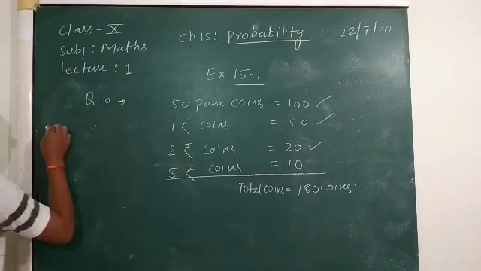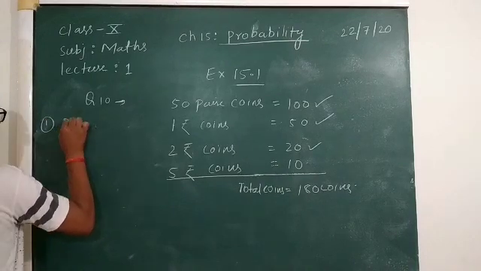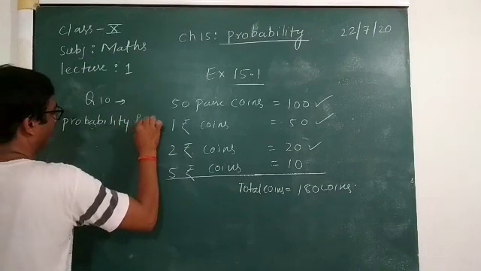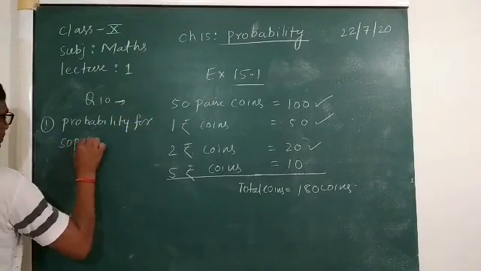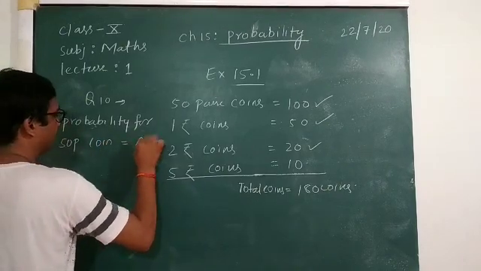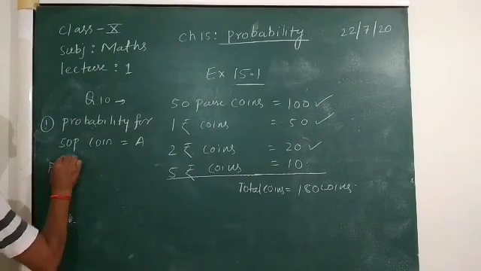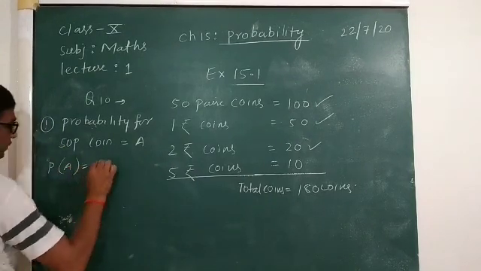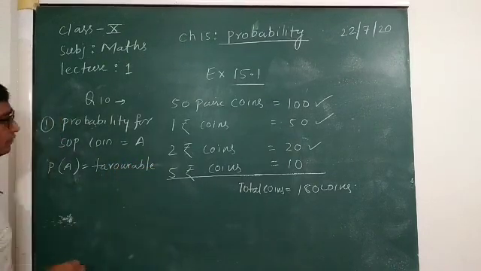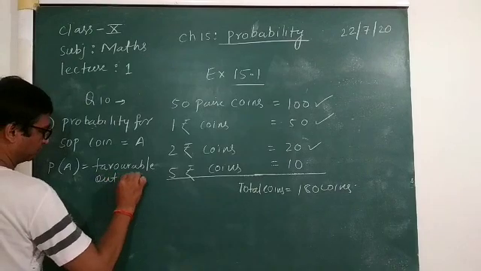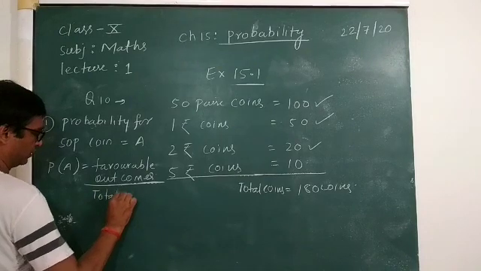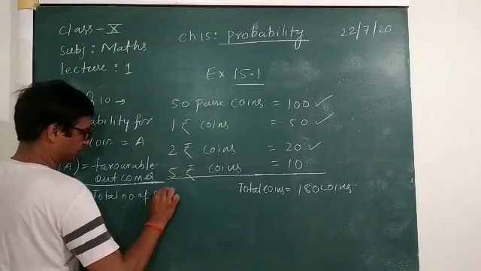So here, first part, it is probability for 50 paise coin is equal to, we are taking as event A. Okay, so probability of A is equal to favorable outcomes upon total number of outcomes.